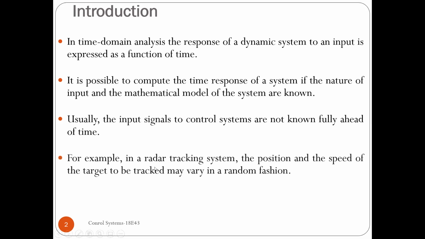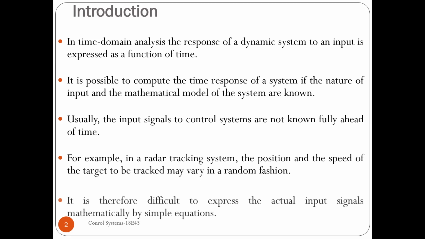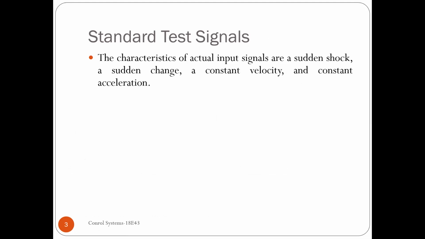Here we have an example in a radar tracking system. The position and the speed of the target to be tracked may vary in a random fashion. So it is very difficult to model an input signal mathematically by simple equations. It is very tough to predict or model the input. So for design purposes, we will be using standard test signals, which almost cover all possible characteristics of the actual input signal which can occur naturally.